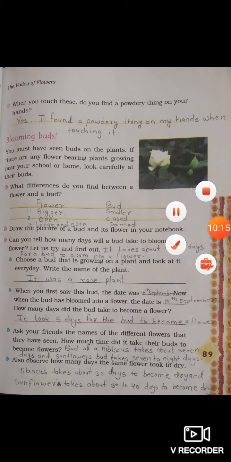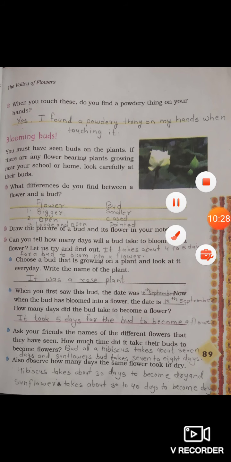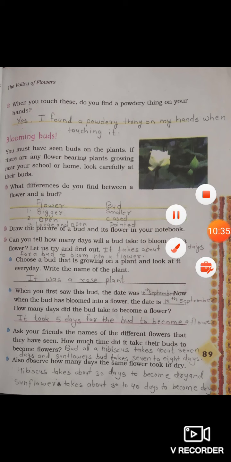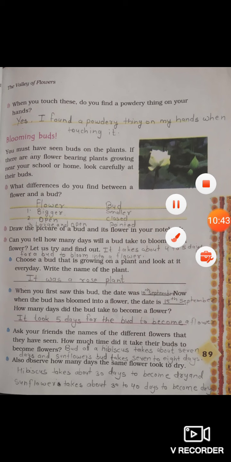Next, we are going to discuss buds. Buds are the small part of a plant that develops into a flower or leaf. What differences do you find between a flower and a bud? So, these are the differences. A flower would be bigger, large and open, whereas a bud would be smaller, closed and pointed. Understood, children?